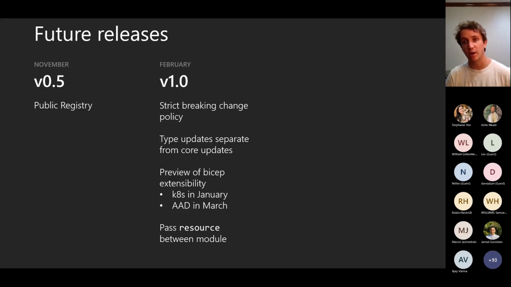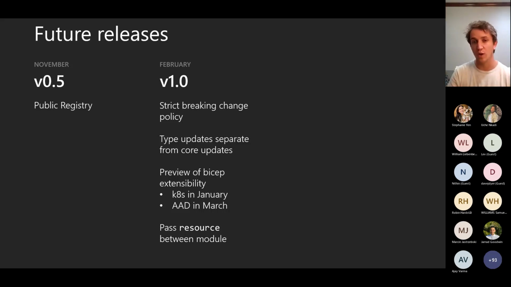But then we've also talked about Bicep extensibility. We're chipping away at extensibility and we're making good progress. It's looking like Kubernetes will be the first one to light up. It's just a little bit more straightforward than AAD, which has some extra complications. AAD hopefully in March is what we're tentatively thinking, but AAD is a beast, just to be totally transparent, and it's a little more complicated, and I don't know if it's going to make March, but we're doing our best.